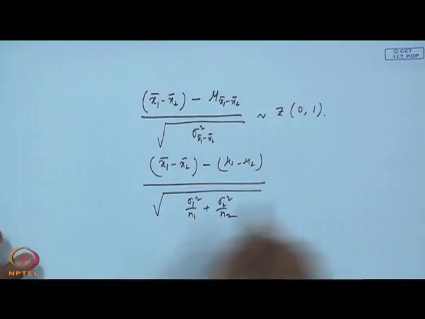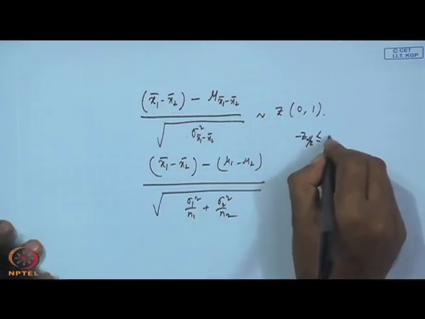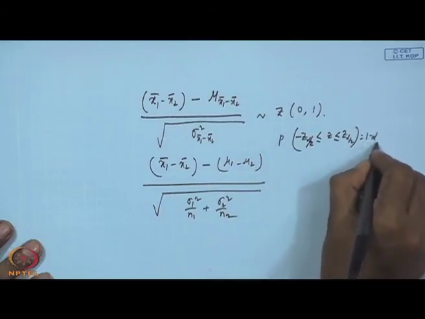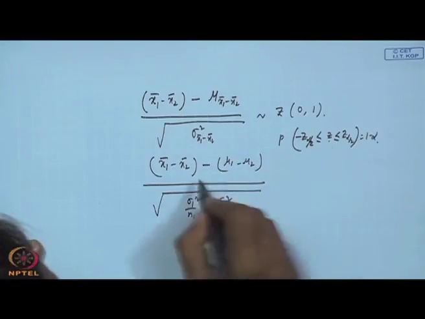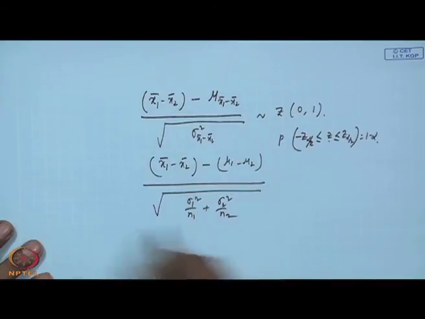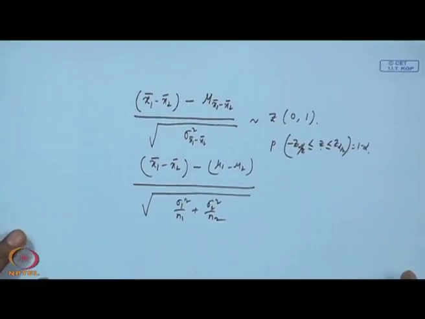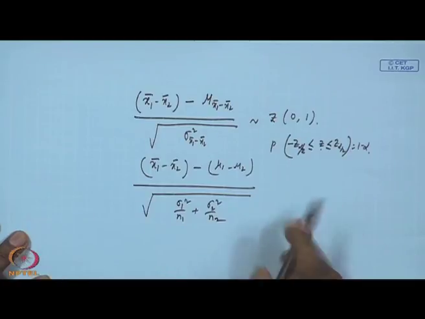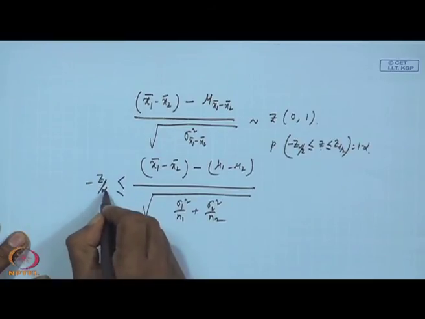We have also seen earlier, I told you that minus z alpha by 2 less than equal to z less than equal to plus z alpha by 2, that probability is 1 minus alpha, correct. Now, here z is this value only. Only thing is that as your random variable changes, the resultant expression for the z value changes. So, what will happen now? Then I can write like this, z alpha by 2, correct.